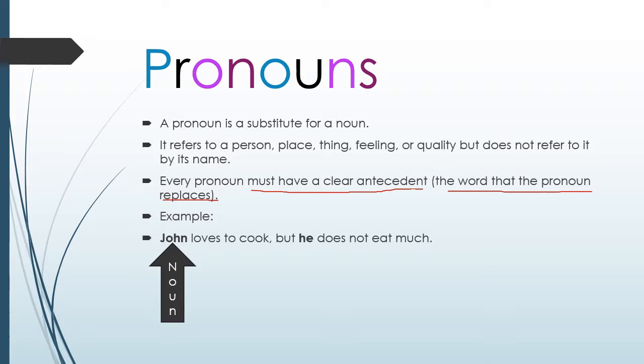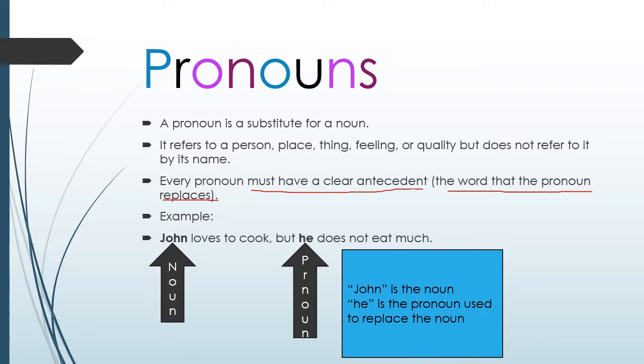John is the noun that we're talking about. He is the pronoun. Okay, so John is the antecedent of the pronoun he. Okay, he is replacing John. Remember, every pronoun must have a clear antecedent, or the word that the pronoun replaces. So he is actually replacing the noun John. John is the noun. He is the pronoun used to replace the noun.